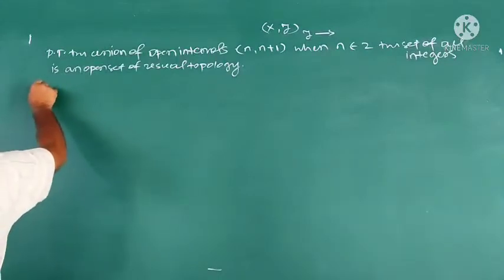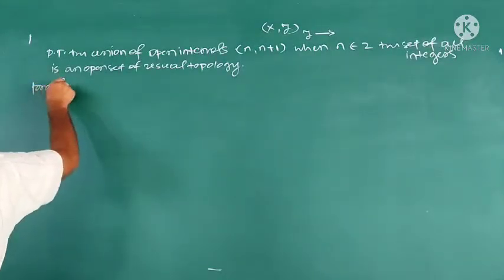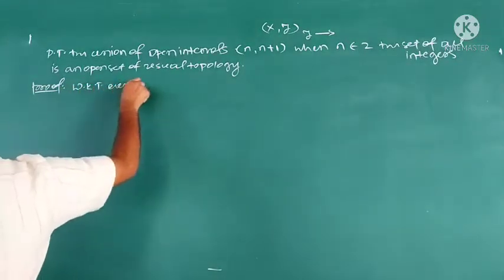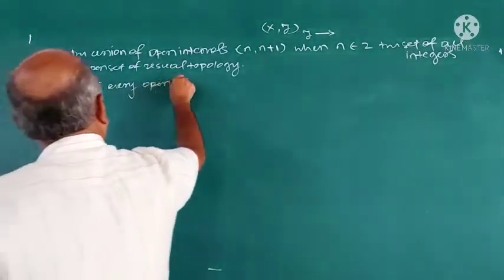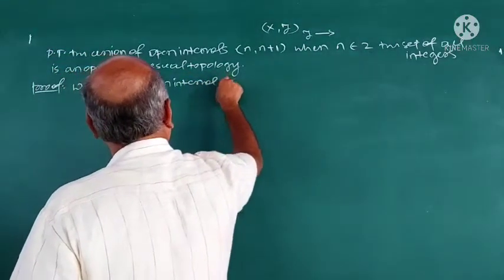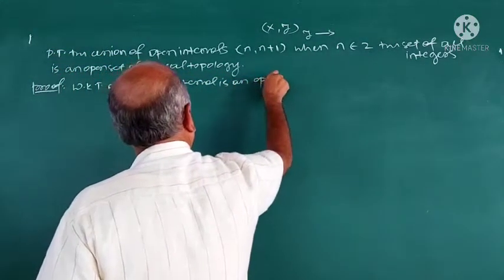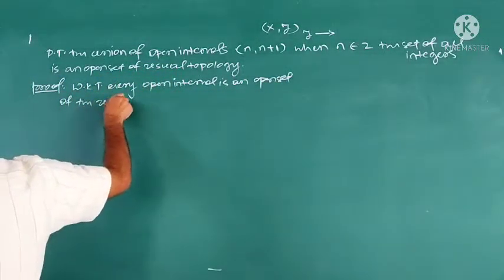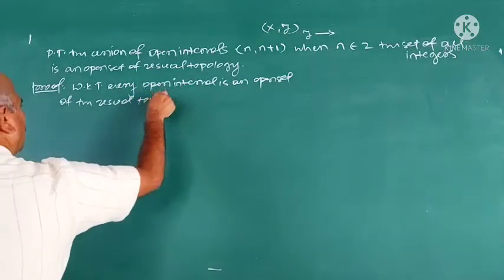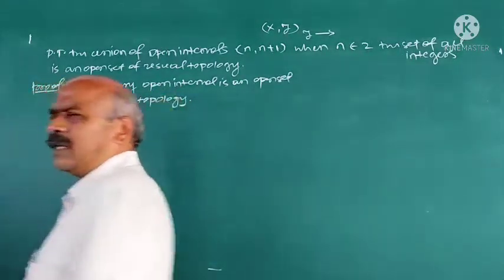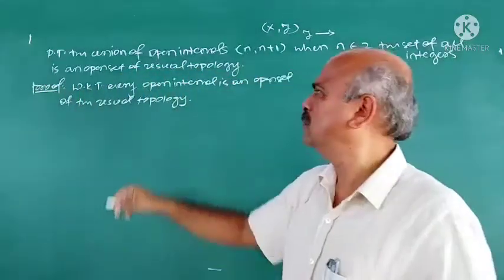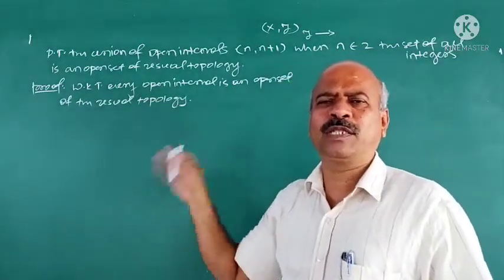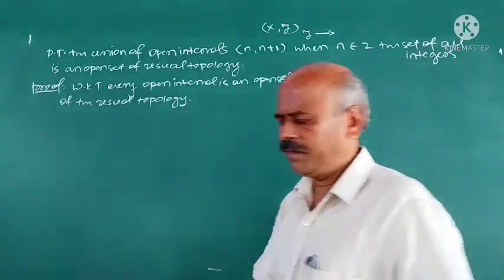For that we use previous result here. What is that? We know that every open interval is an open set of the usual topology. The previous article, previous video, I have proved this one. Every open interval is open set of usual topology.